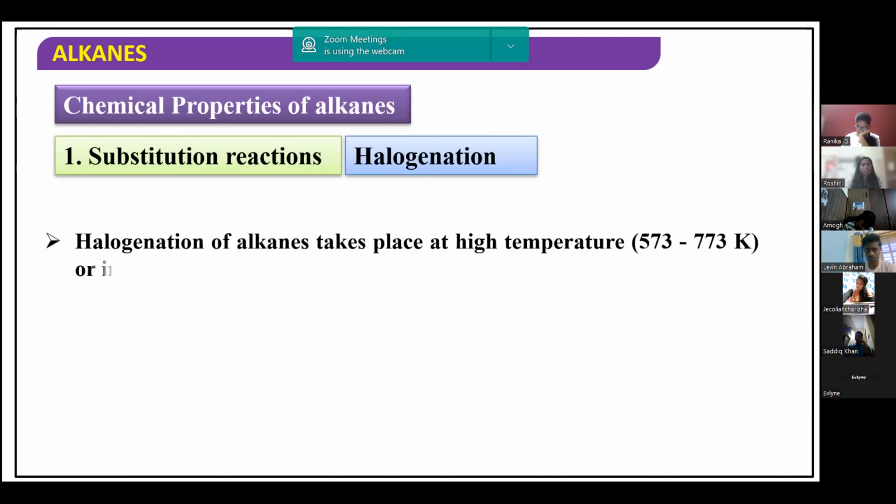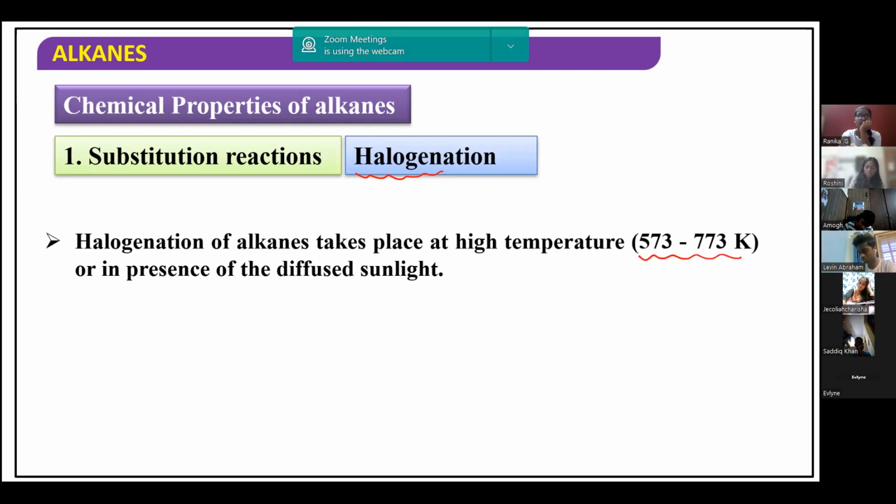We call it halogenation. Only this reaction you have for the NCERT syllabus. Halogenation of alkanes. Halogen is a 17th group element, and halogenation is the substitution of halogen in place of hydrogen. One or more hydrogens are removed, and in place of those hydrogens we are adding halogens. Such a reaction is called halogenation, and it can be done at very high temperature, between 573 to 773 Kelvin, or in the presence of diffused sunlight.